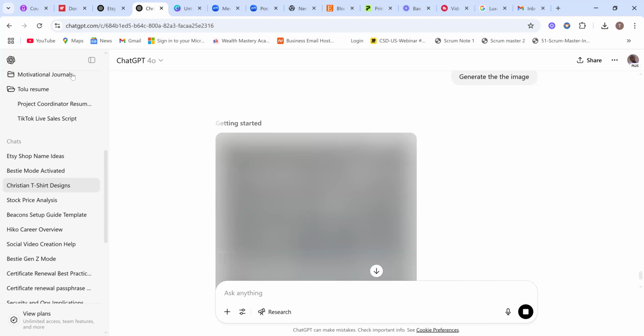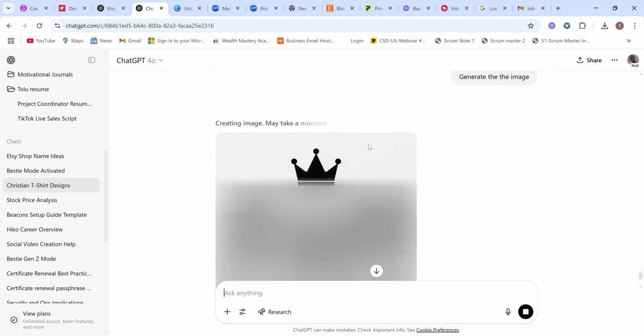So let's see what we have on this, right? Let's see how it looks like. So this particular design, you can have it on your, oh, it's generating the design alone. Generating the design alone. It's okay.